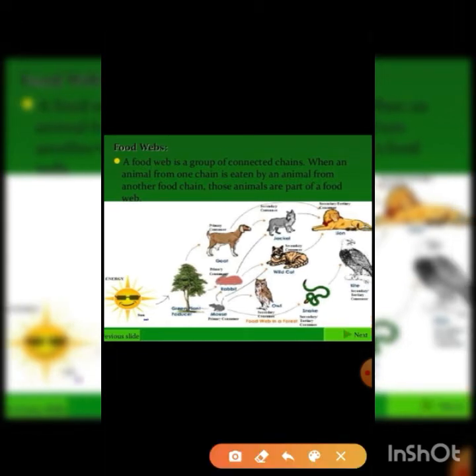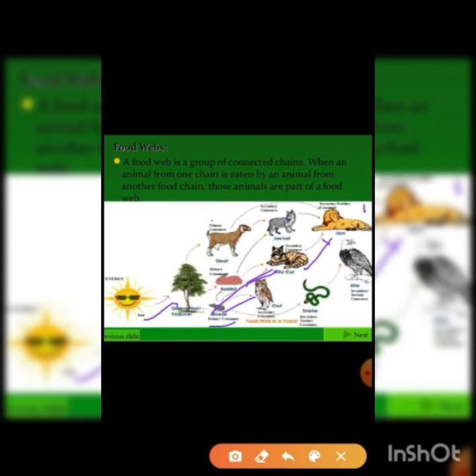For example, this sunlight is trapped by what? This is trapped by these trees, right? They are the producers, right? These trees are eaten up by rabbits, by mouse, and by goat. So there are 3 primary consumers. These rabbits are eaten up by jackals, by wild cats, you can see, and by owls as well, while this mouse is eaten up by this owl, this wild cat, and this wildcat is further eaten up by lion.